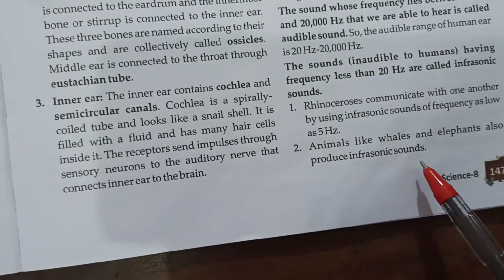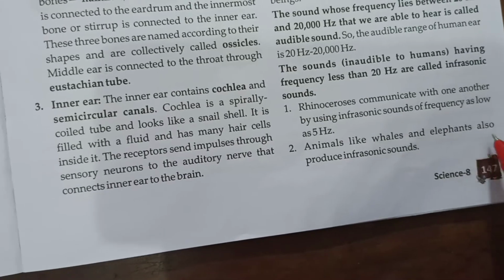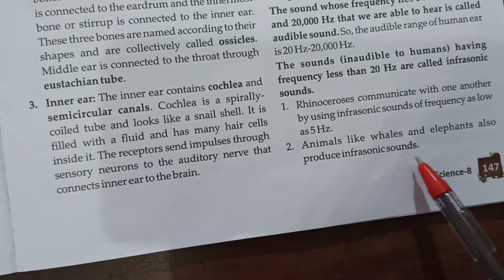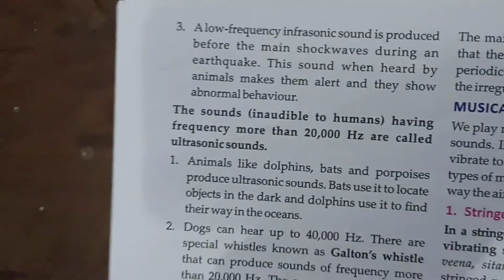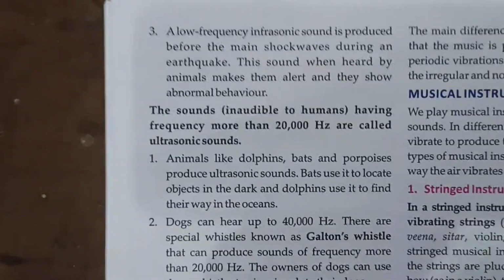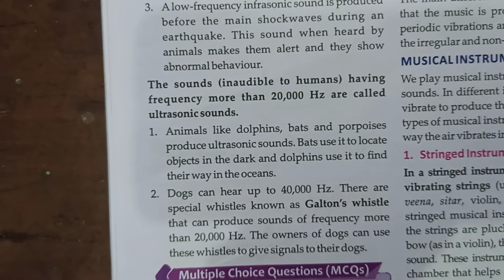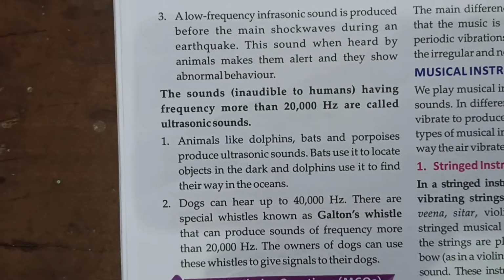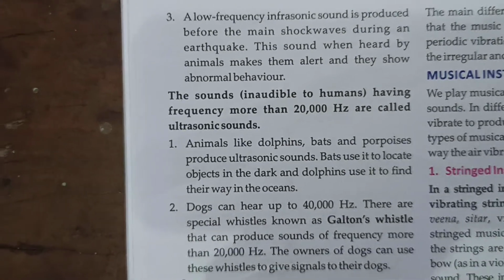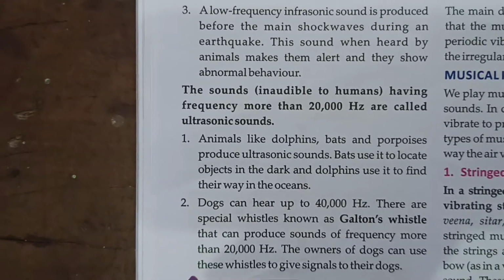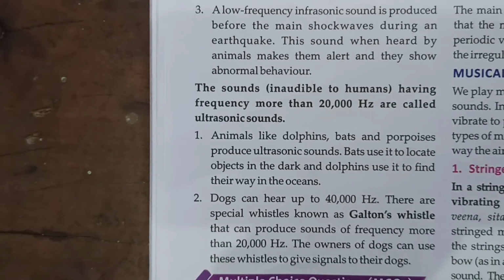Animals like whales and elephants also produce infrasonic sounds. A low frequency infrasonic sound is produced before the main shock waves during an earthquake. The sound, when heard by animals, makes them alert and they show abnormal behavior.